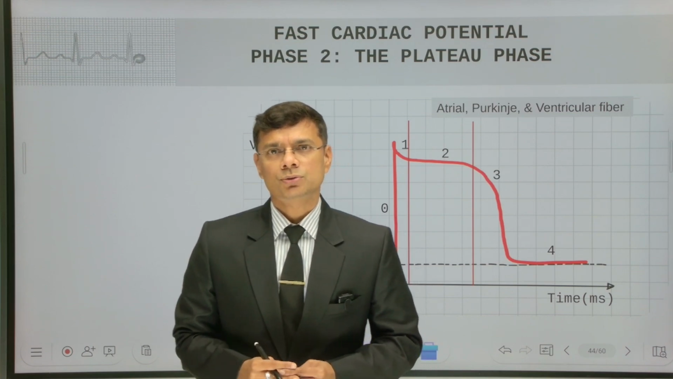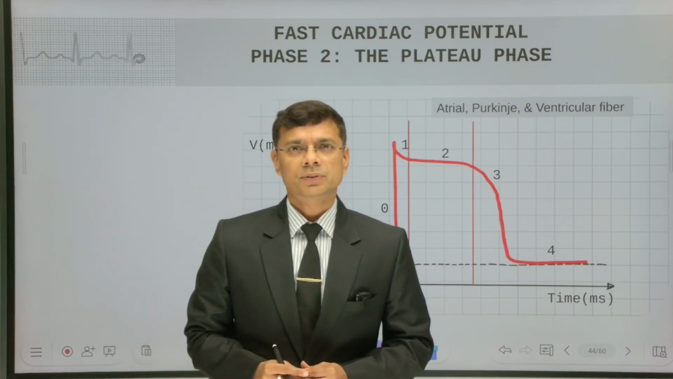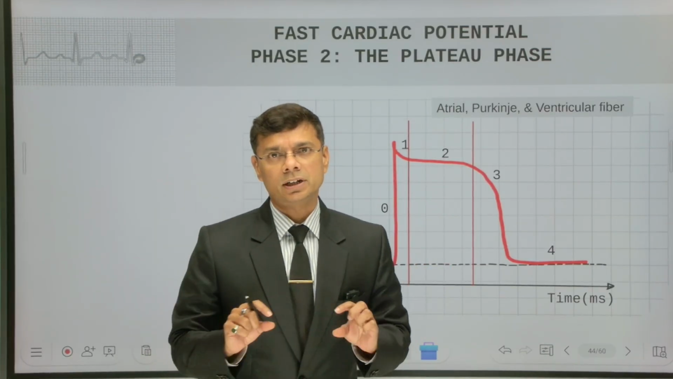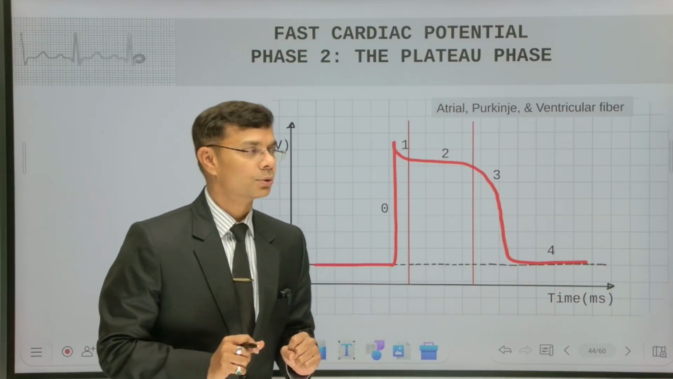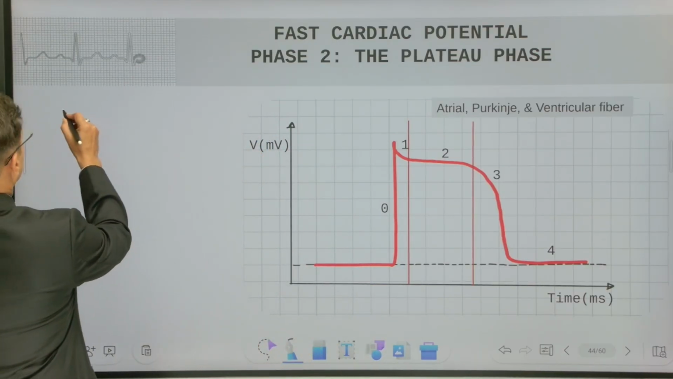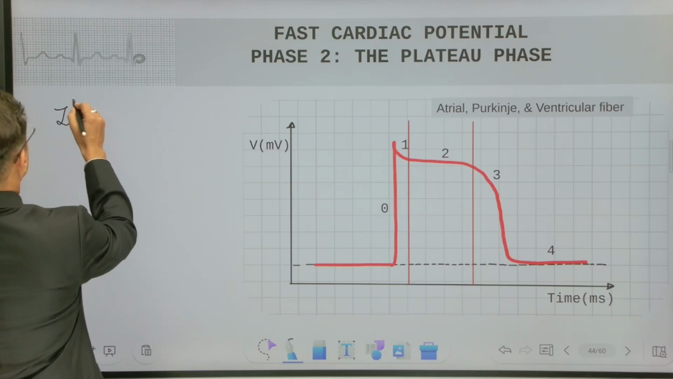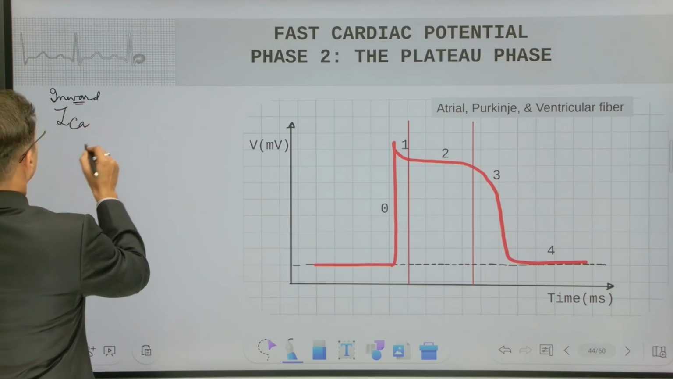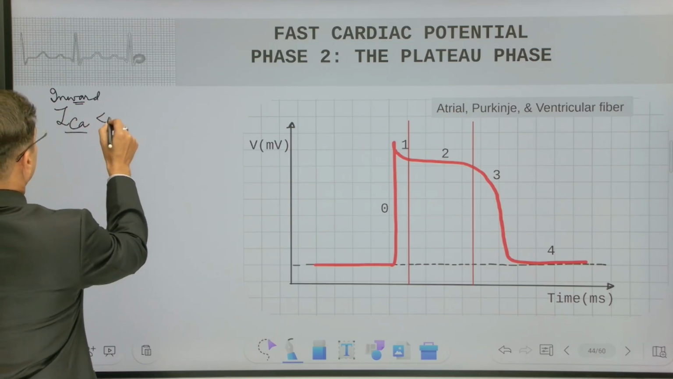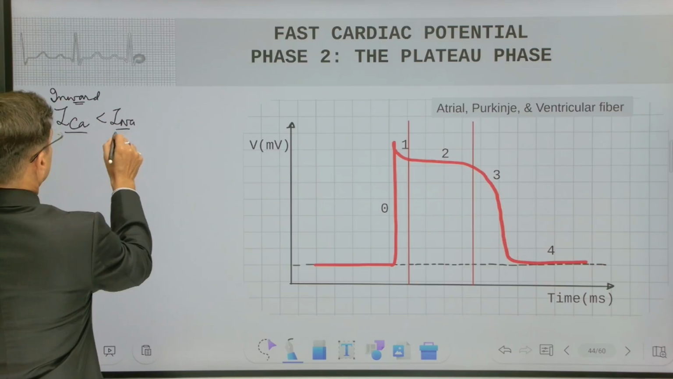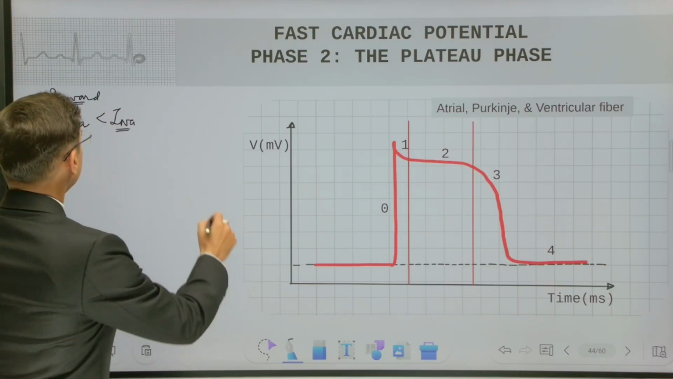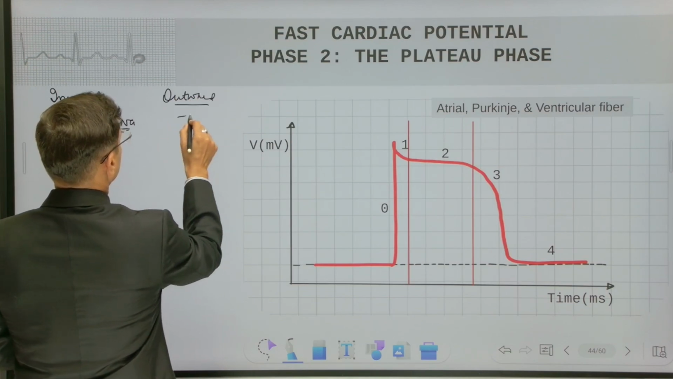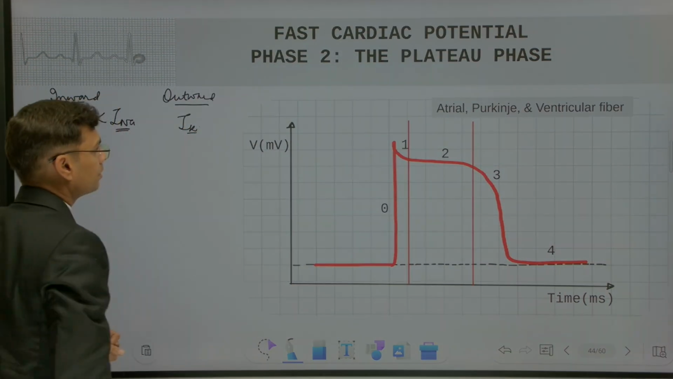Now talking about phase 2 of the fast cardiac potential. In this phase, there is no significant change in the voltage, so it means the net current during this phase is nearly zero. There are two types of current. One is the inward current, which is predominantly constituted by calcium ions, with a minor component of sodium ions. The outward current is due to potassium ions.